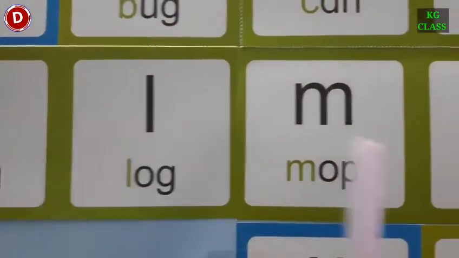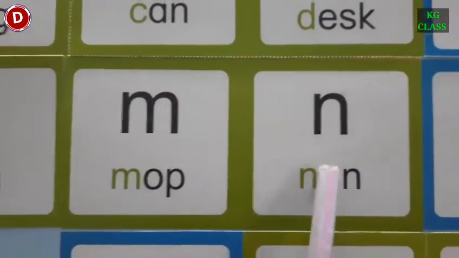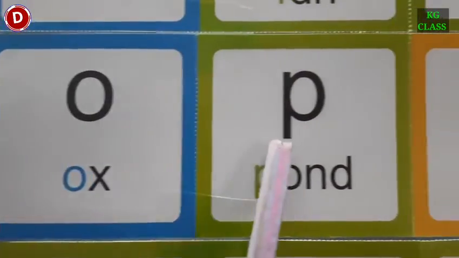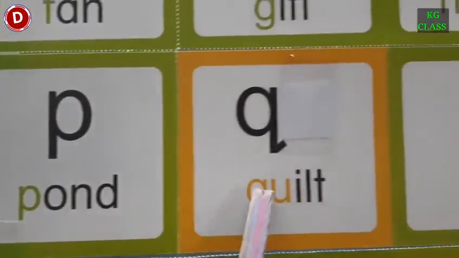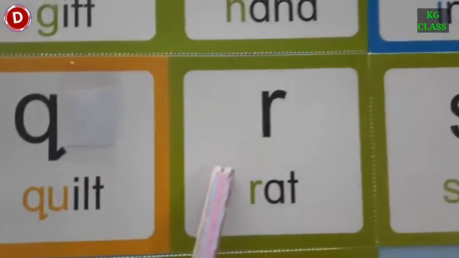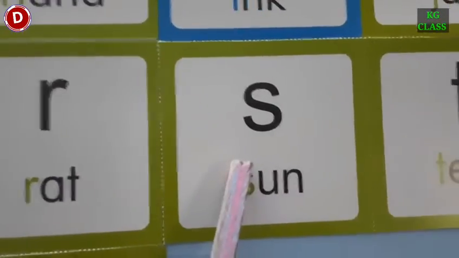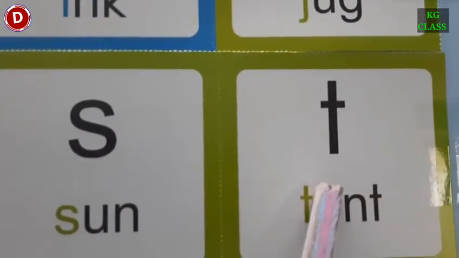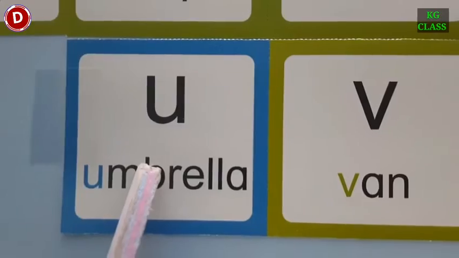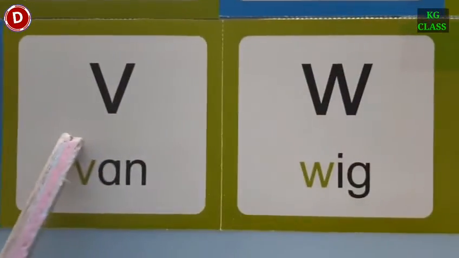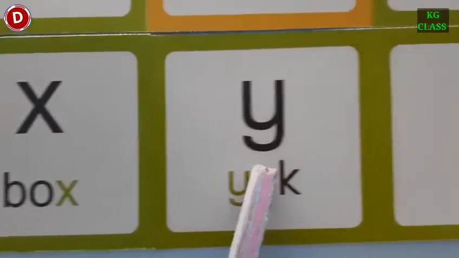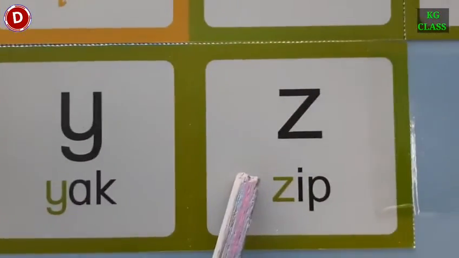Small l. Small m. Small n. This is small o. Small p. Small q. Small r. This is small s. Now comes small t. Small u, small v, small w, small x, small y and small z.